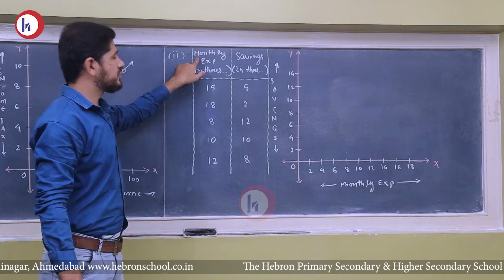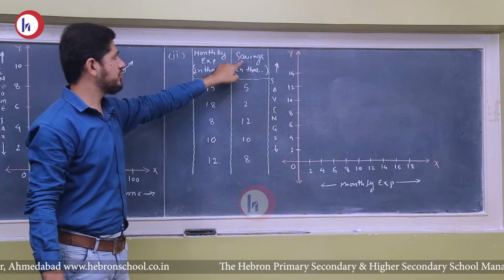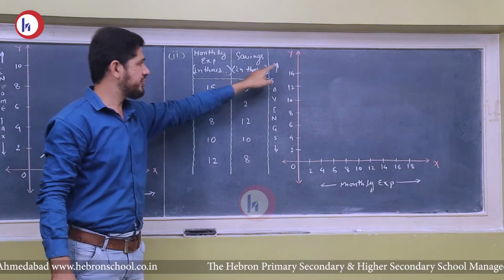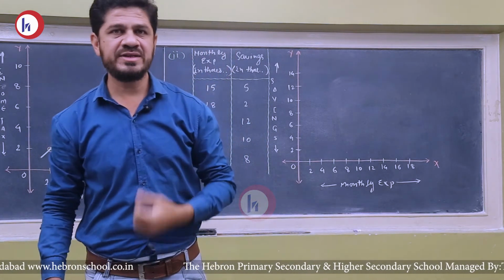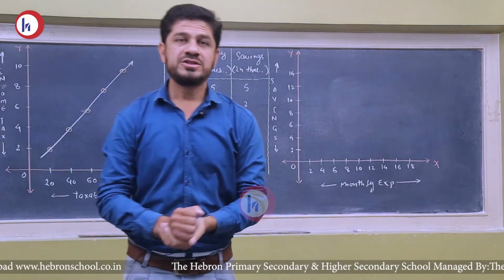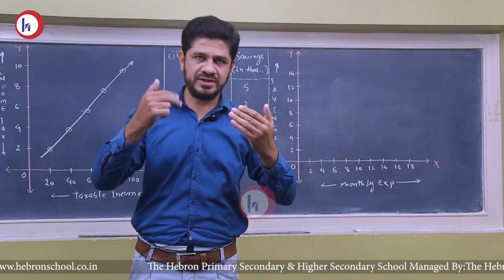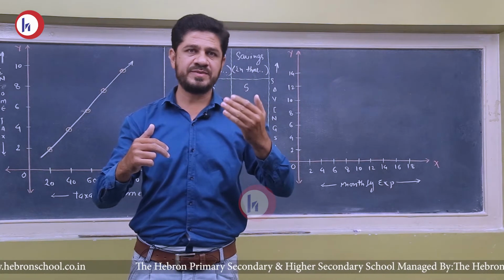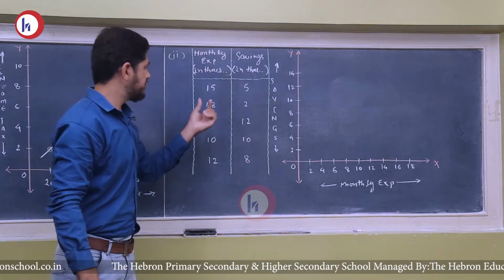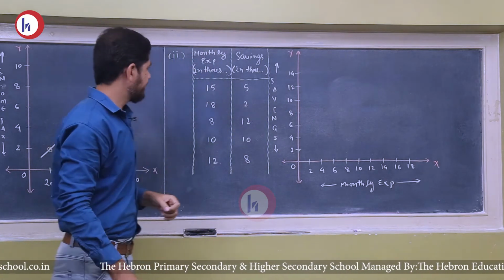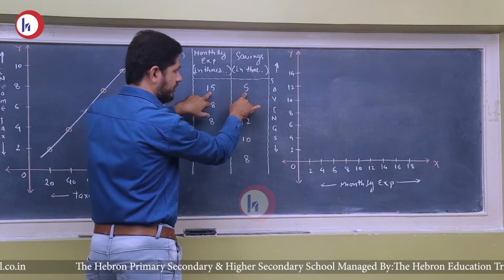Now let's come to the second table. The first column shows the monthly expense that we represent on the x-axis, and the second column shows the savings we denote on the y-axis. Friends, we know the relation between expense and savings is inverse. When the expense increases, the savings decrease. When the expense decreases, the savings increase. So let's denote all these values on the graph.